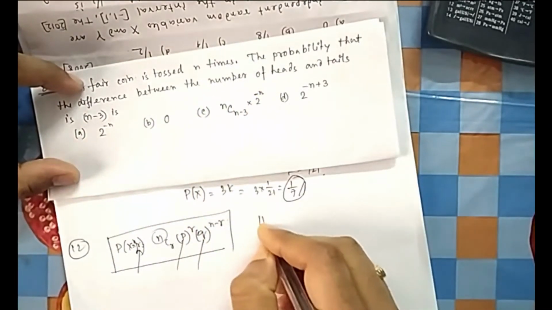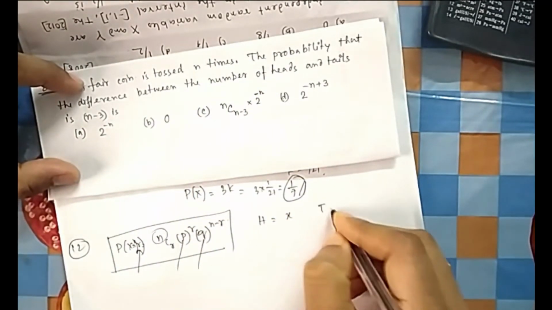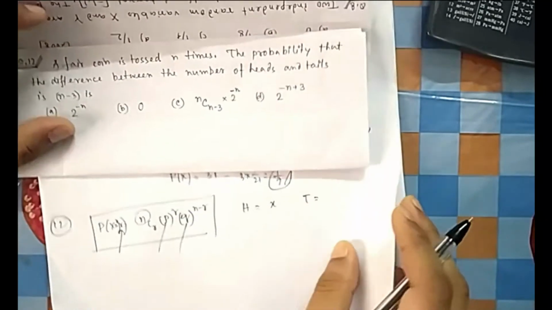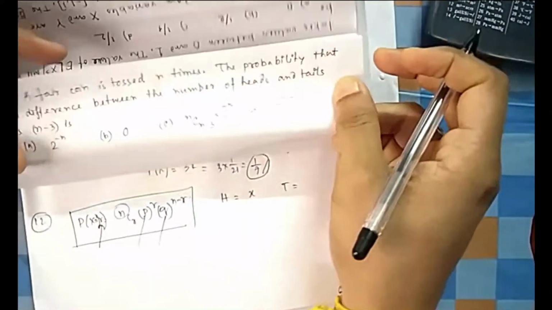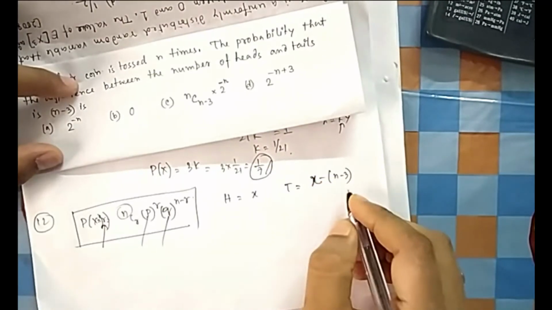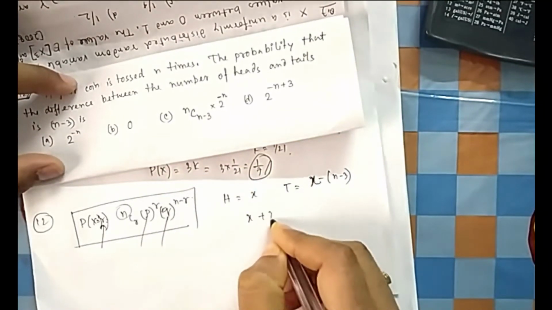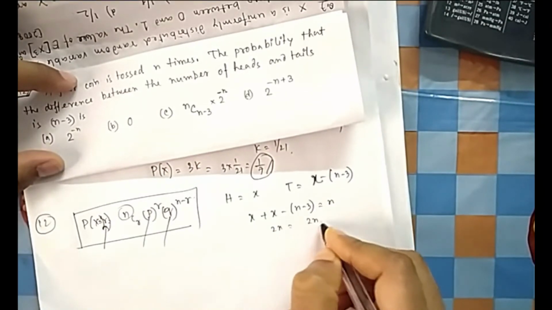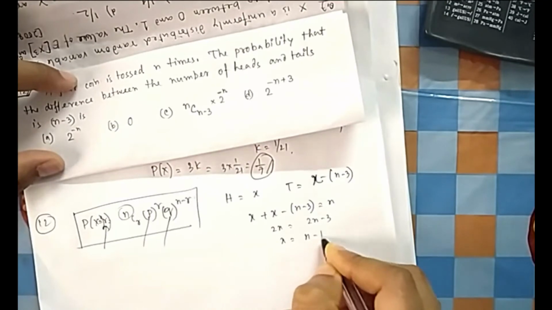Now let me take the number of heads equal to x. So the number of tails will be according to the difference they told. They have not told which one is greater. For the time being, let me take heads greater. Heads have the higher number and tails the lower number. So what is the difference? Difference is n minus 3. If the difference is 2, then you will take t equal to x minus 2. If the difference is n minus 3, then you will take x minus (n minus 3). But this sum should be equal to n, since the total number of tosses is n. So if you do this, 2x equal to 2n minus 3, or x equal to n minus 1.5.